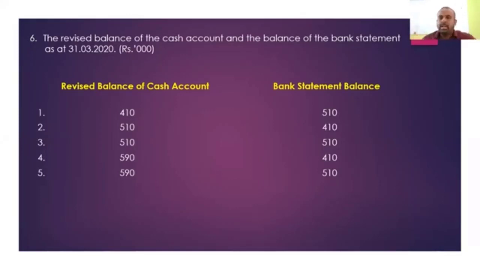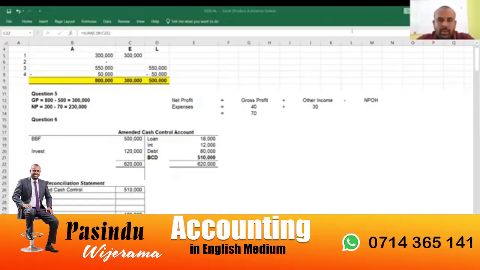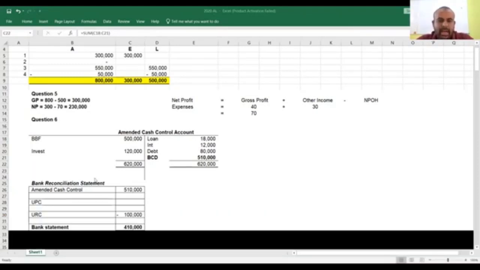Then we will move to the next thing as well, which is the preparation of the bank reconciliation statement. So when you are taking the bank statement balance, obviously you'll have to prepare the bank reconciliation statement, right? If you take the amended cash control account balance, it's 510,000. We found it. There were no unpresented checks. If you read the question very clearly, you can identify there were no unpresented checks, but there were unrealized checks.